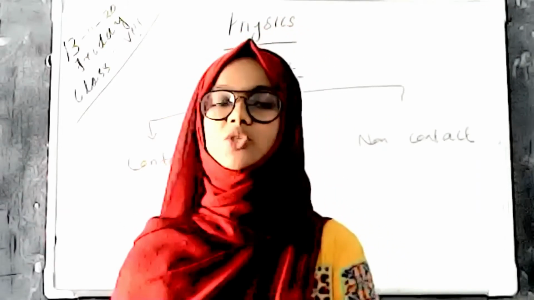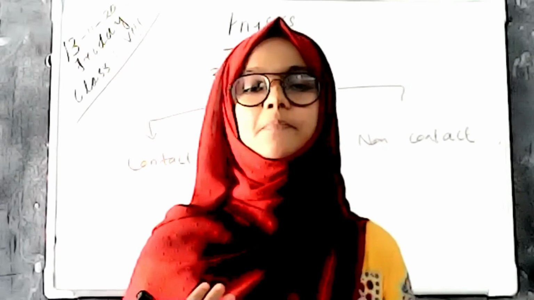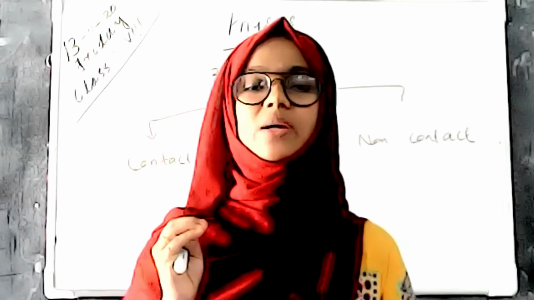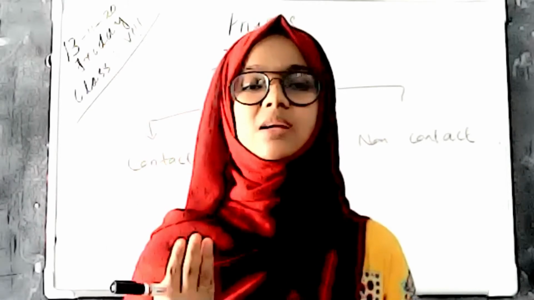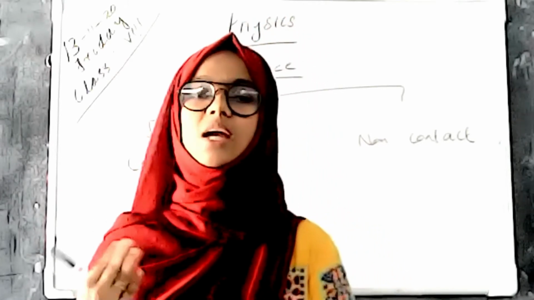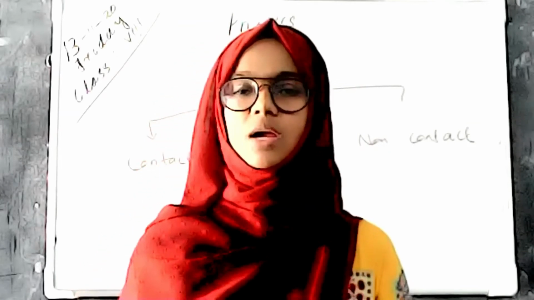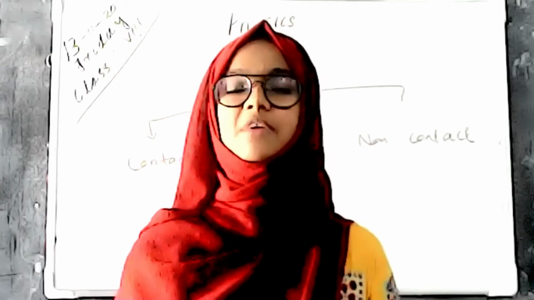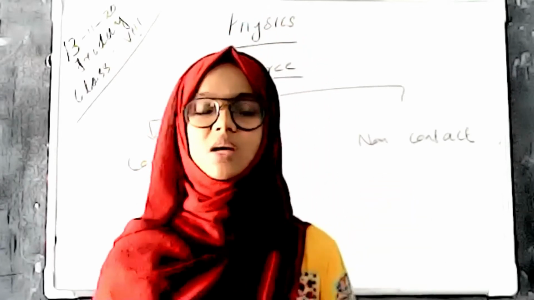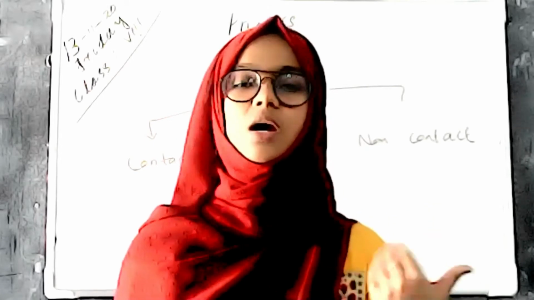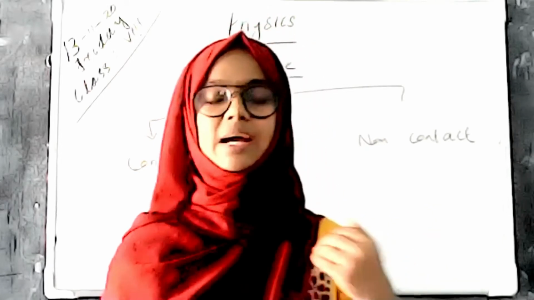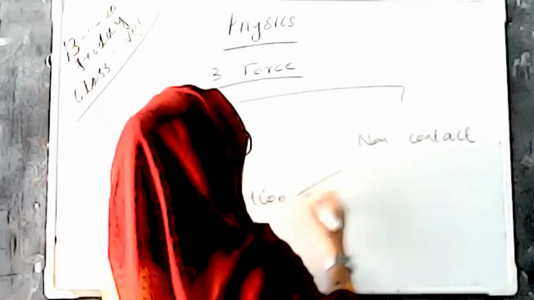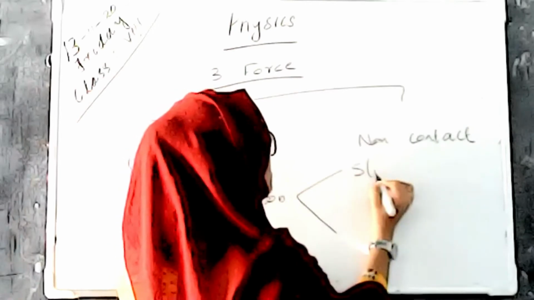We can reduce frictional force by adding some lubricants. One such situation is when we add some oil to the chain of a bicycle. So I think all of you understand what a frictional force is. And we have some types of friction, that is sliding friction and rolling friction. Sliding friction and rolling friction are the two types of friction.